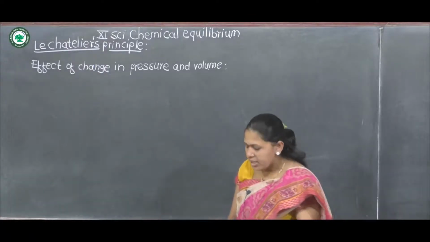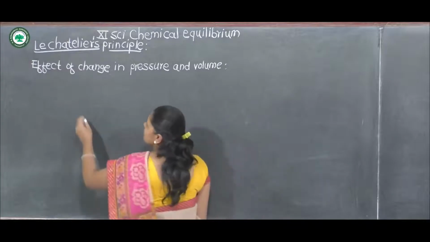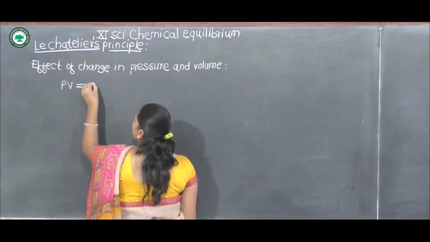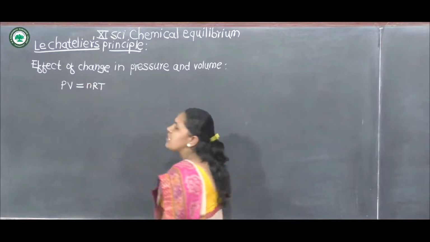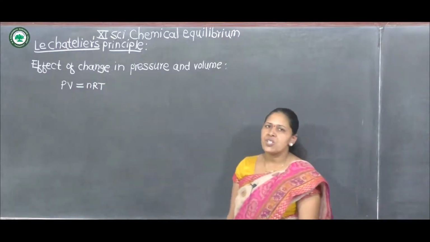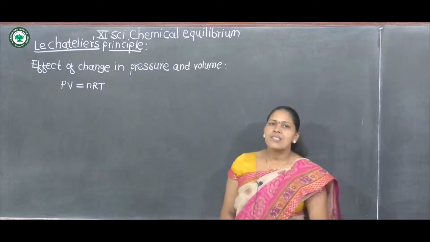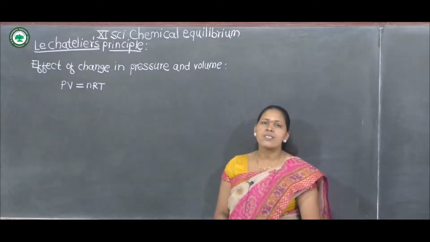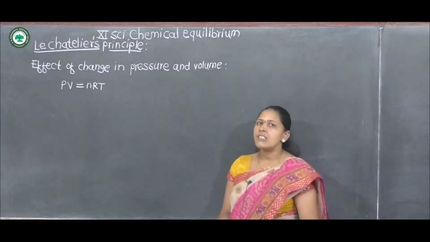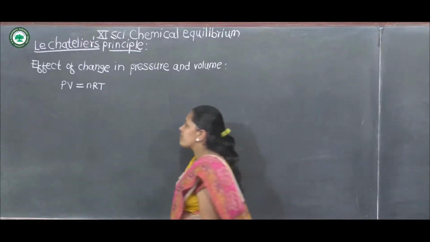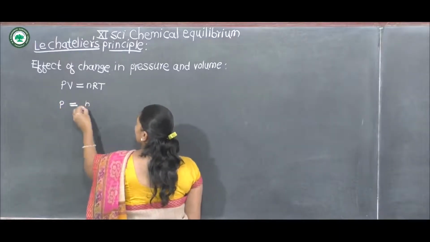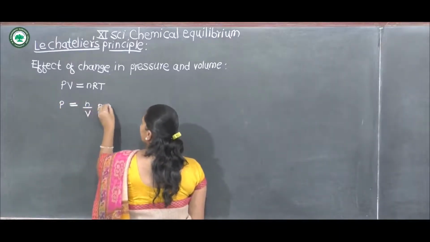We know the ideal gas equation: PV = nRT. In this equation, P is the pressure of the gas, V is the volume of the gas, n is the number of moles, R is the gas constant, and T is the temperature. Here P = n/V times RT.